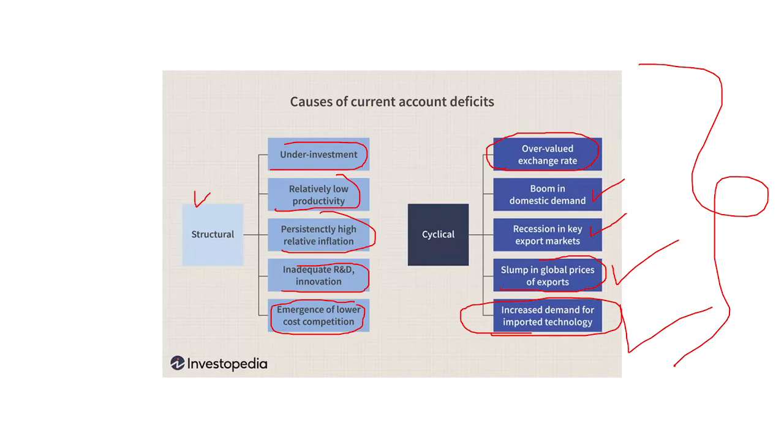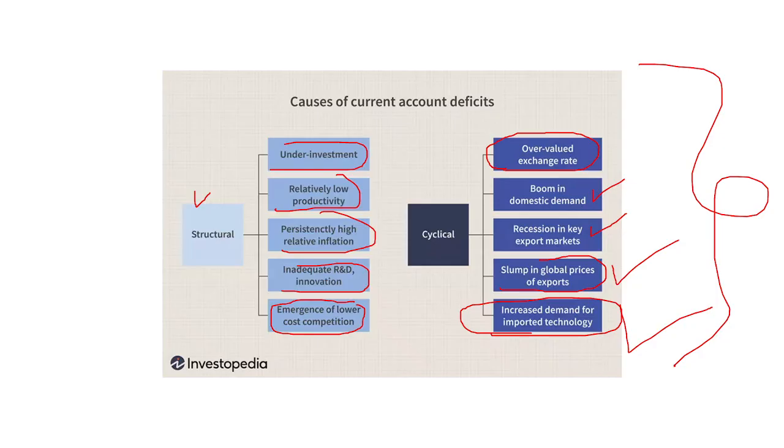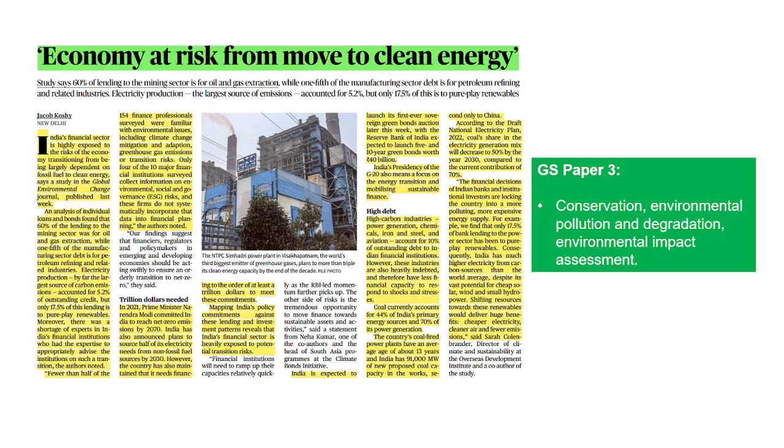So this is what a current account deficit is, which basically arises when the value of the goods and services imported exceeds that of the exports, right? So this is it regarding this particular newspaper article. Let's now head to the next important newspaper article.